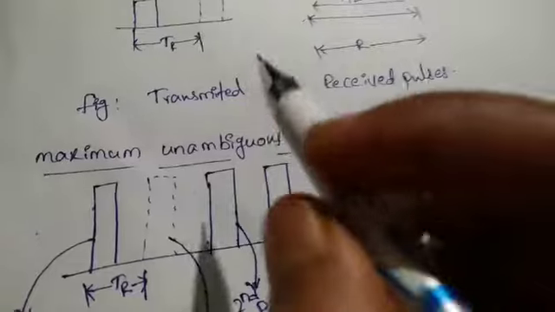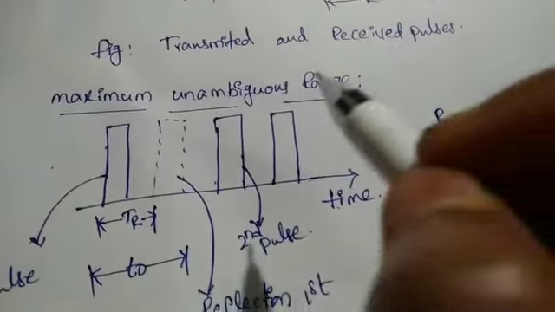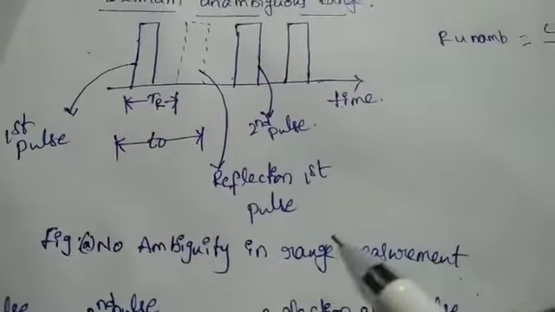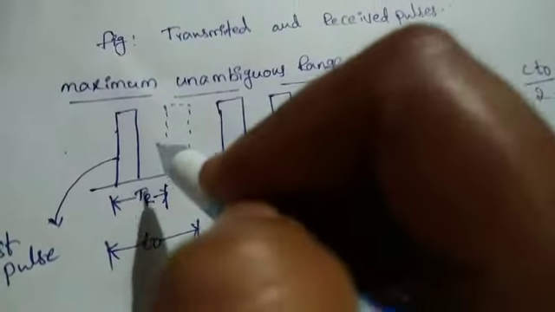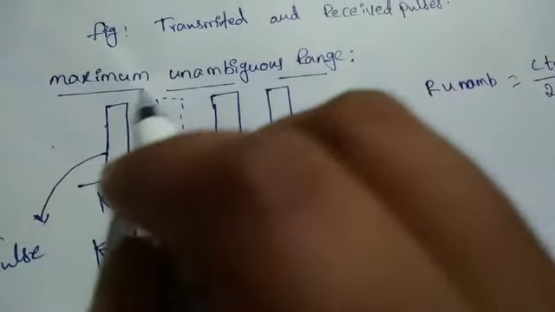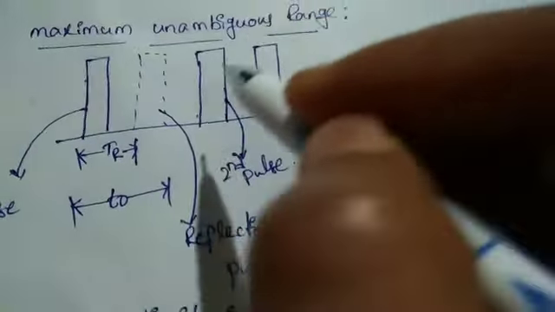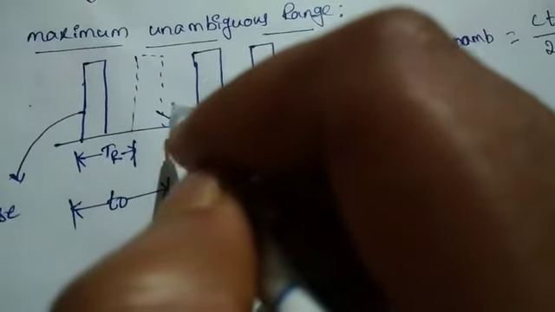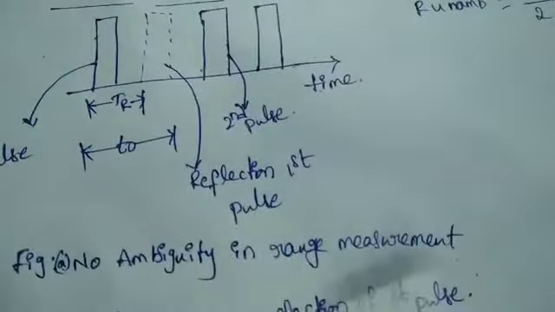So simply we can say that there is no ambiguity in range measurement if we transmit regular pulses. One pulse is transmitted and reflected back immediately, so there will be no ambiguity.